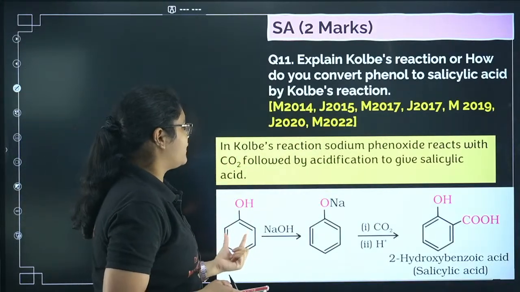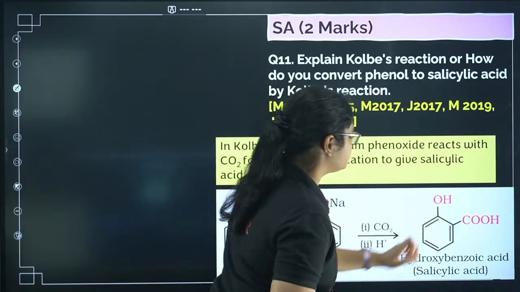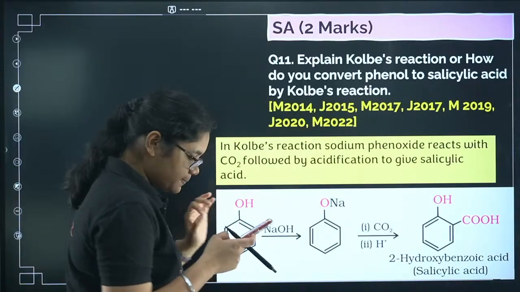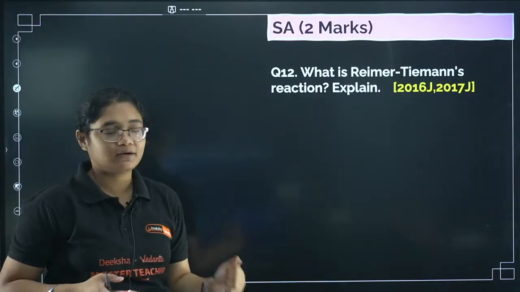Okay, so you have here sodium phenoxide reacts with carbon dioxide to give you 2-hydroxybenzoic acid or salicylic acid. Okay, name reaction you should be preparing. Next, similarly you have Reimer-Tiemann reaction also.